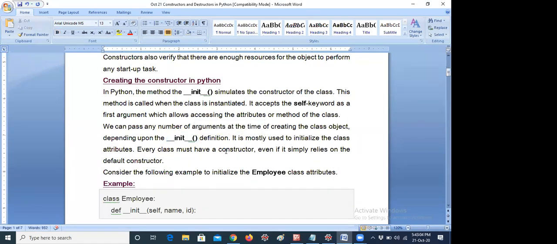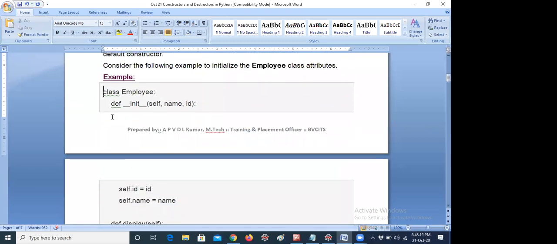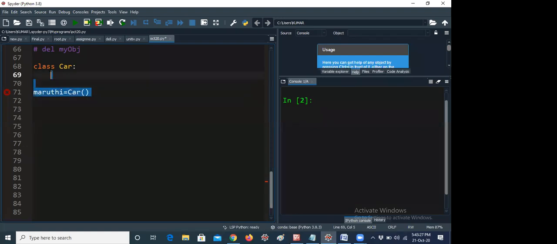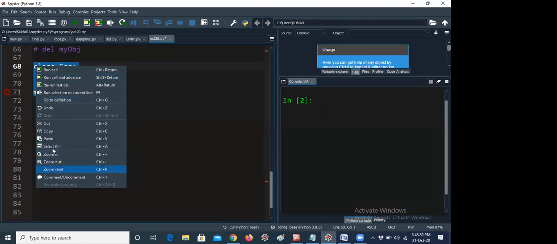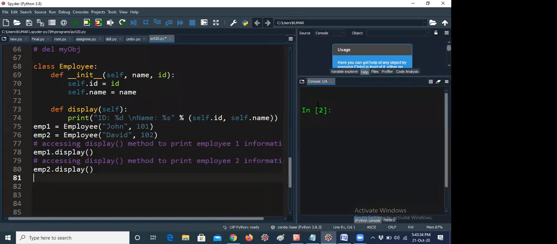Every class must have a constructor, even if it simply relies on the default constructor. For example, if you don't have parameters, that is also called a constructor. That is the thing we are telling. So consider the following example: initialize the employee class attributes. Let me explain with an example program. This is one of the example programs I would like to discuss right now.